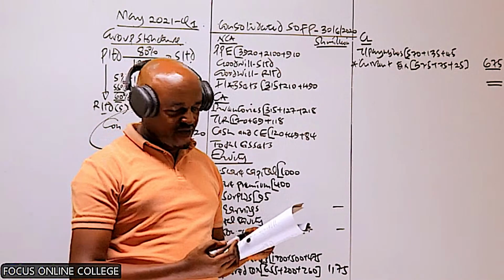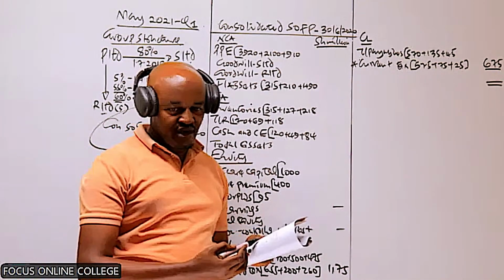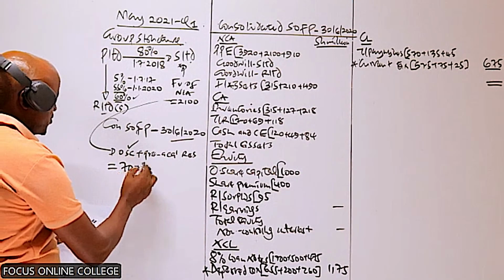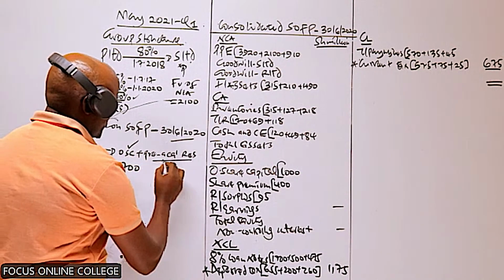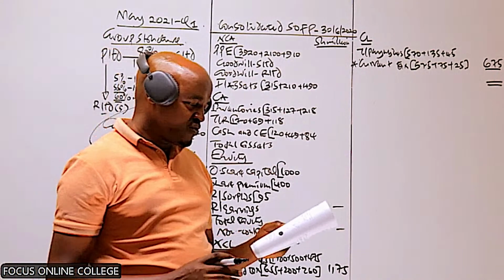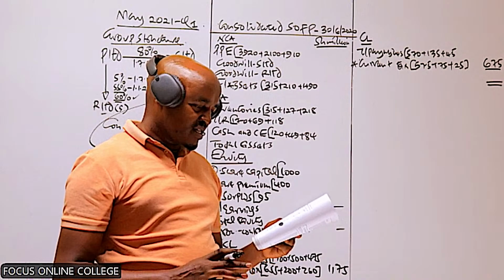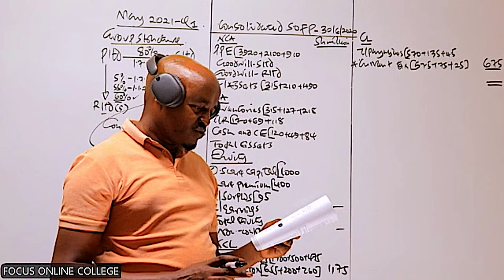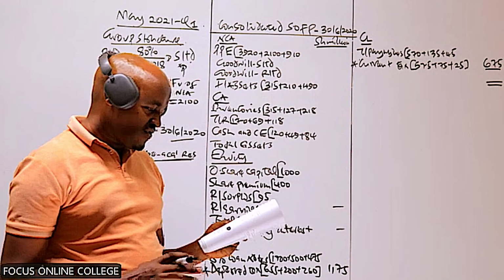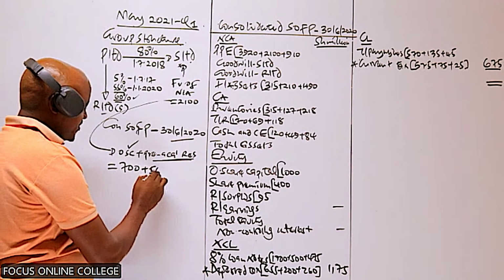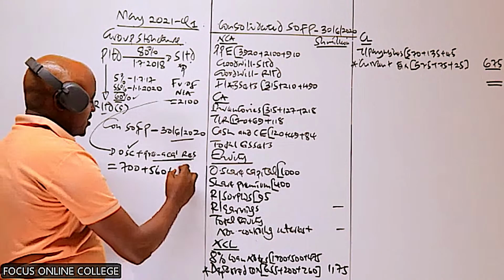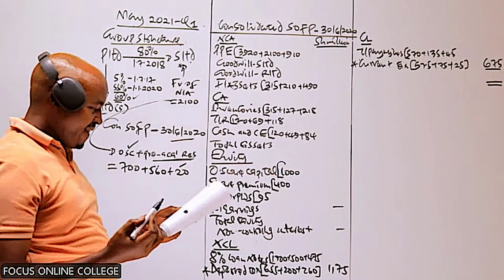So in the balance sheet of S, its ordinary share capital is how much? Its ordinary share capital is 700. So which reserves was S Limited having on the date it was acquired? We have that in note 1, sentence 2. At the acquisition, the retained earnings and the revaluation reserve of S were 560 and 20. So this is the retained earnings on the date of acquisition. This is the revaluation reserve on the date of acquisition.